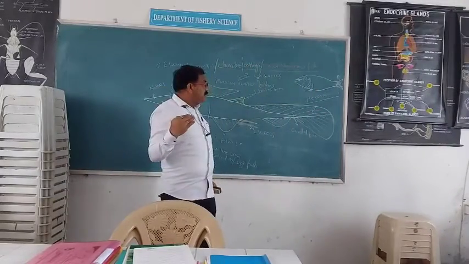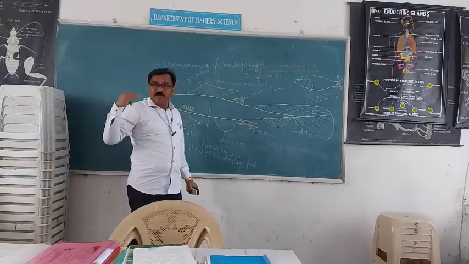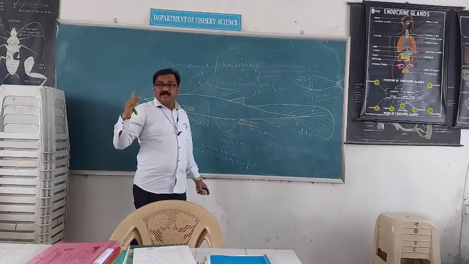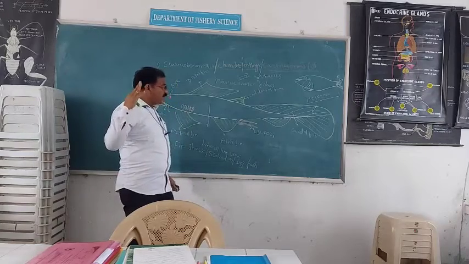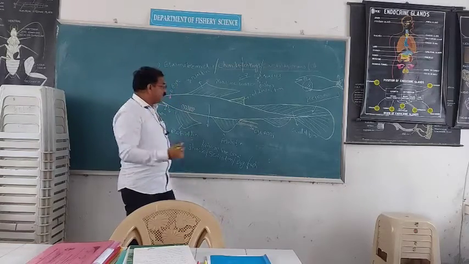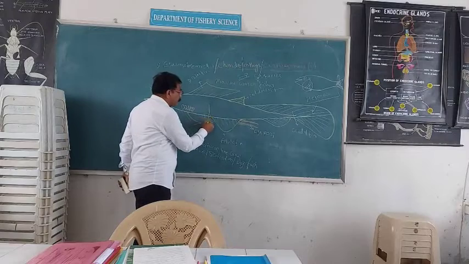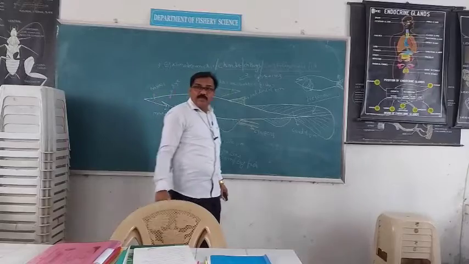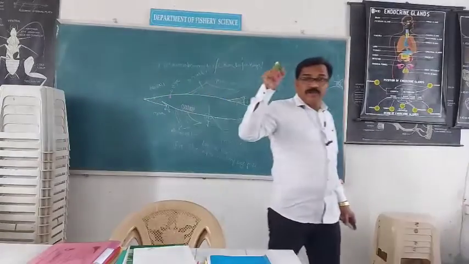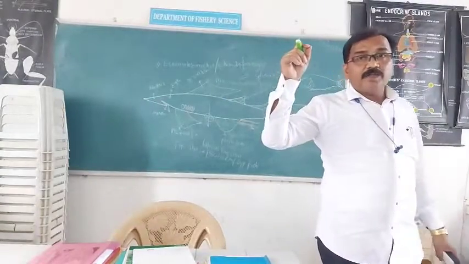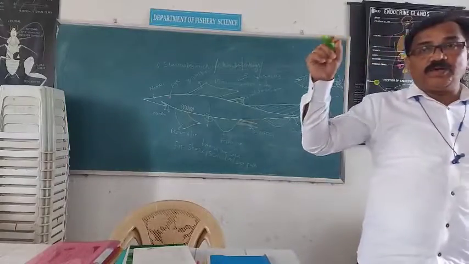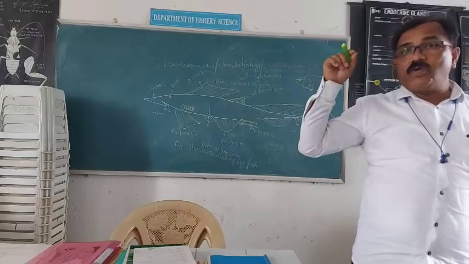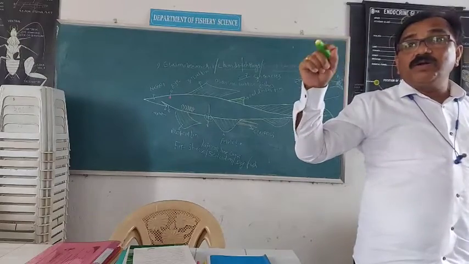Then in Elasmobranchia, three separate openings are present. These three separate openings are called the anal opening, genital opening, and urinary opening. The anal opening is for fecal matter, undigested food material. The genital opening is for reproduction, and the urinary opening is for urine.